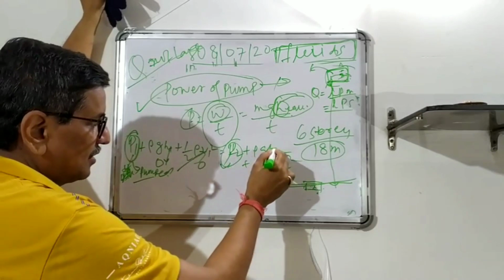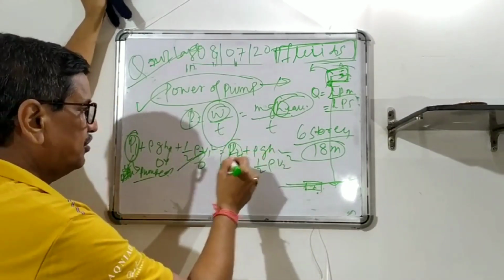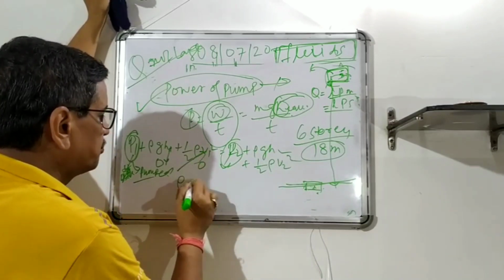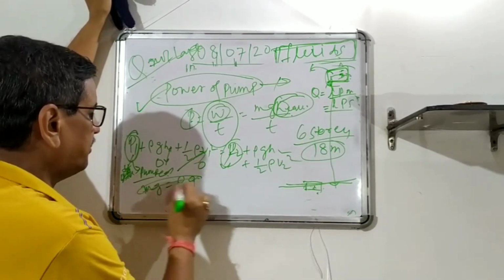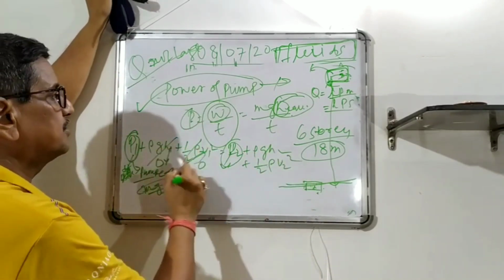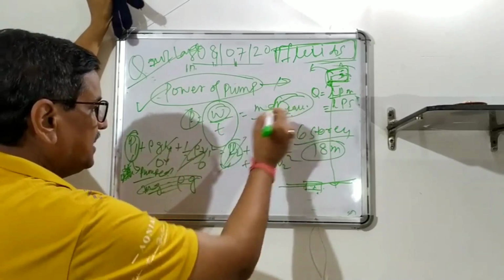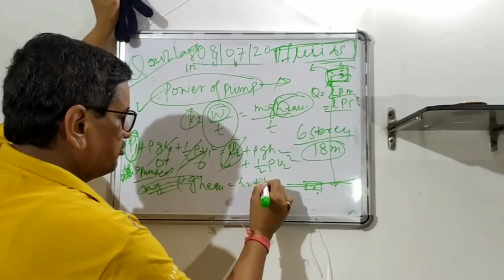H equivalent is whatever per unit weight, we always take. You have to take per unit weight. If you divide by per unit weight, that is rho g, since mg equals rho V g. So in fluid we call it dividing by rho g. If you divide by rho g, these are 0, this is 0, this is 0. So the H equivalent equals H2 plus V2 square by 2g.